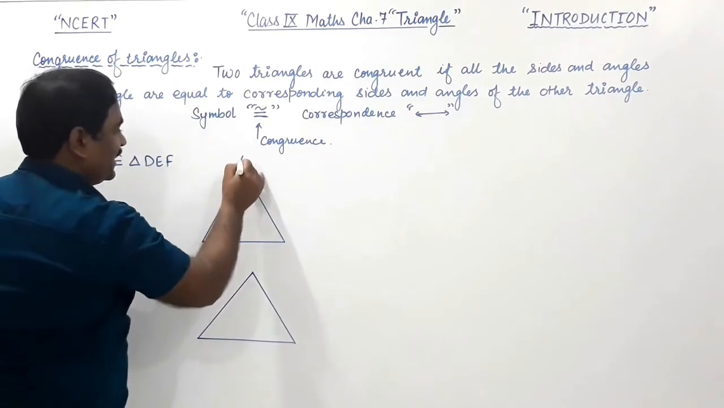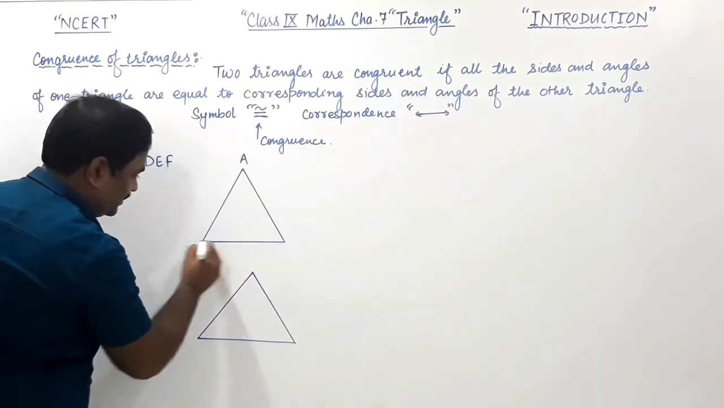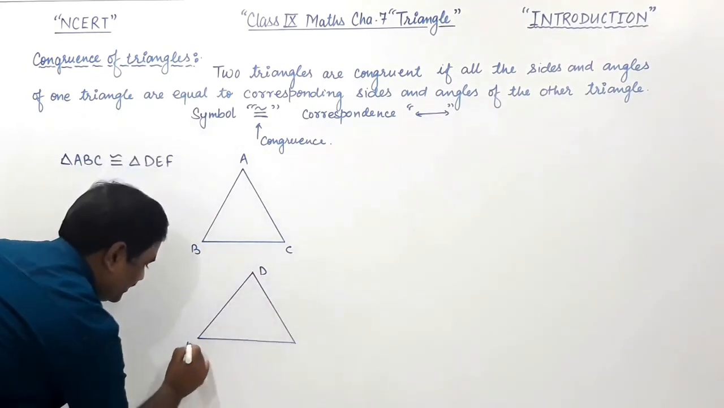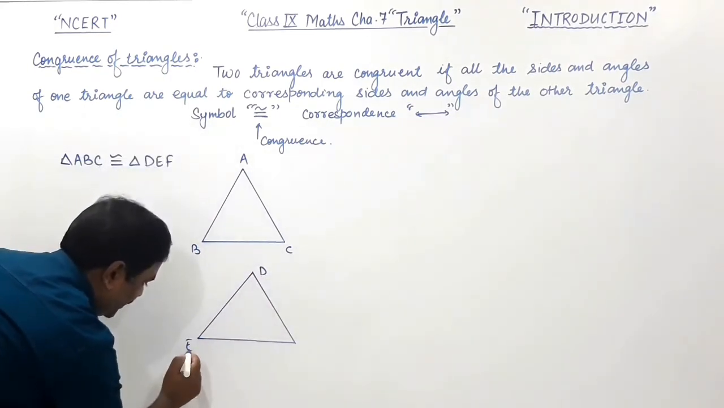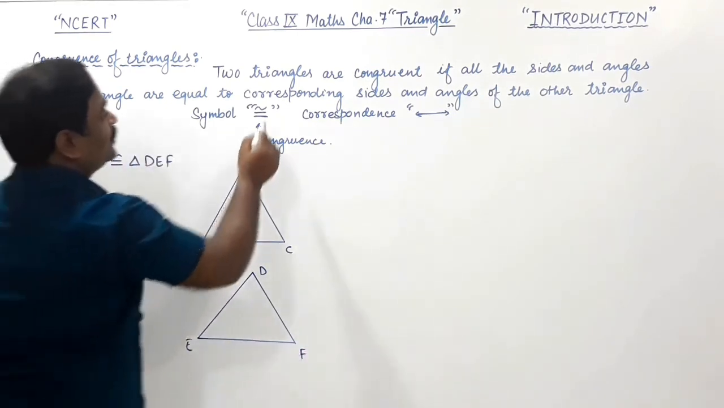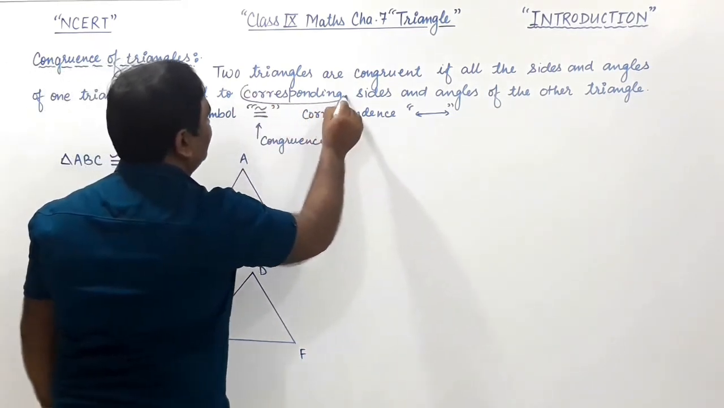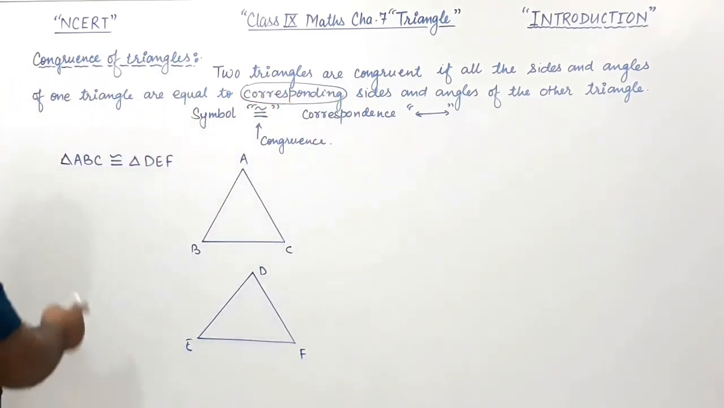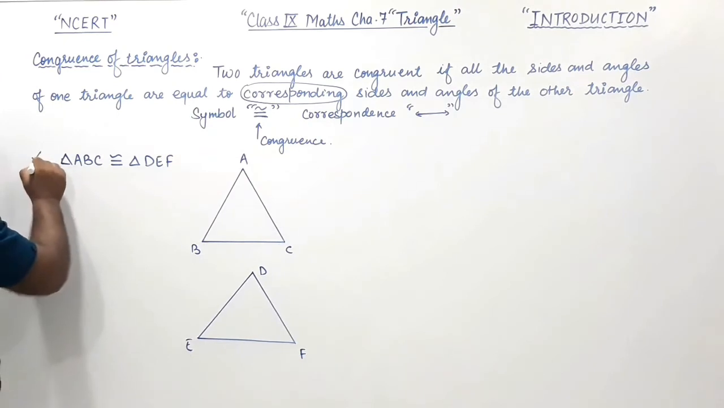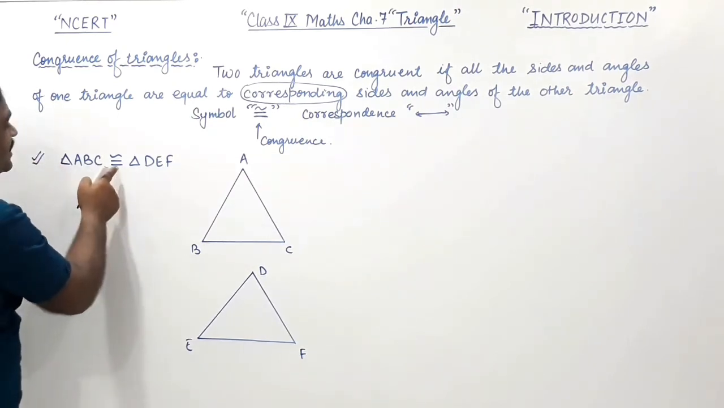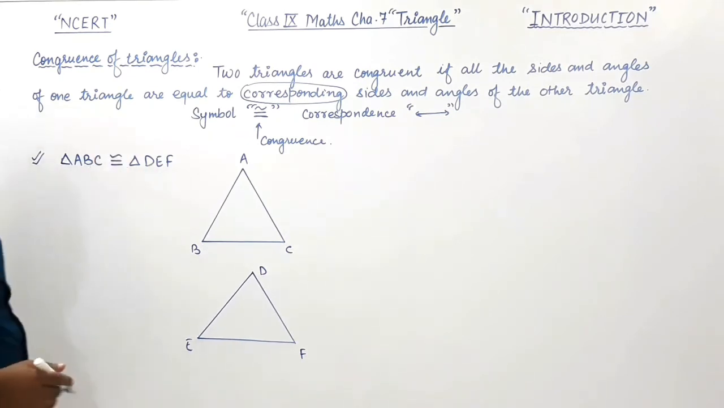It is triangle ABC and this is triangle DEF. We are going to elaborate the word corresponding. It is given that triangle ABC is corresponding, meaning triangle ABC is congruent to triangle DEF.